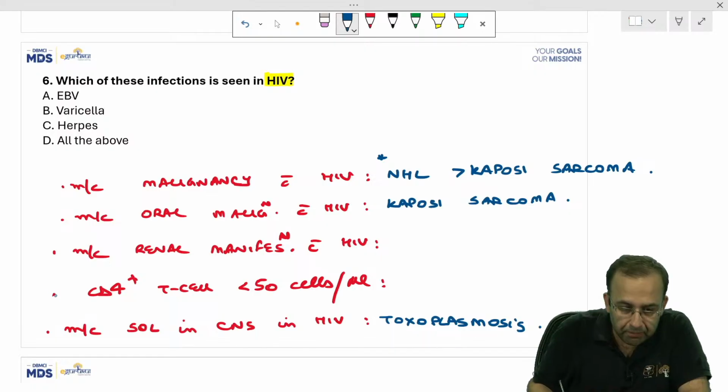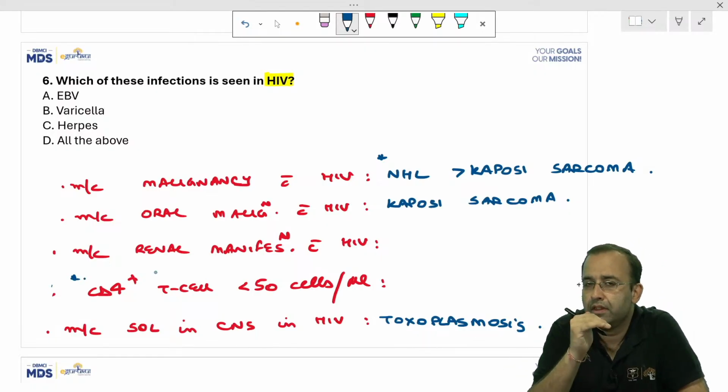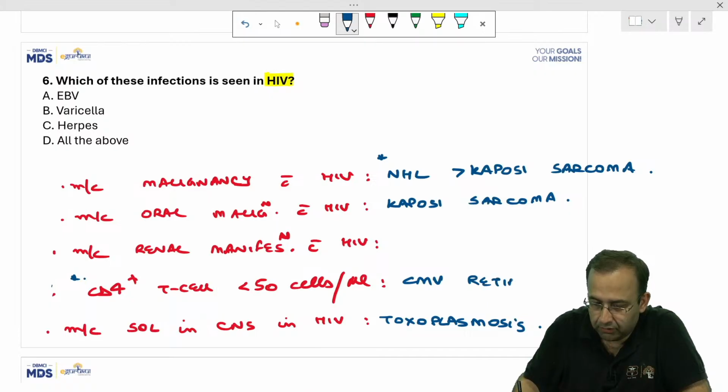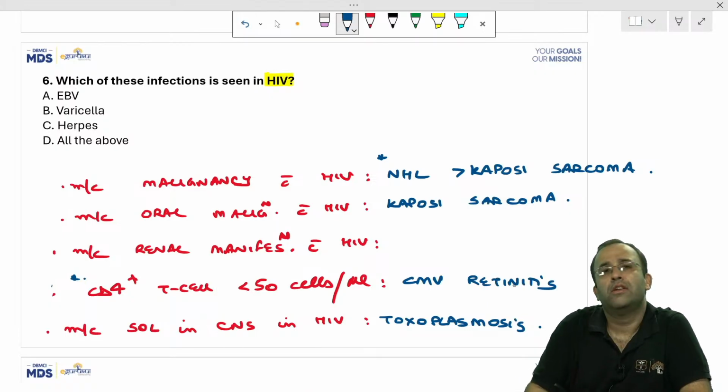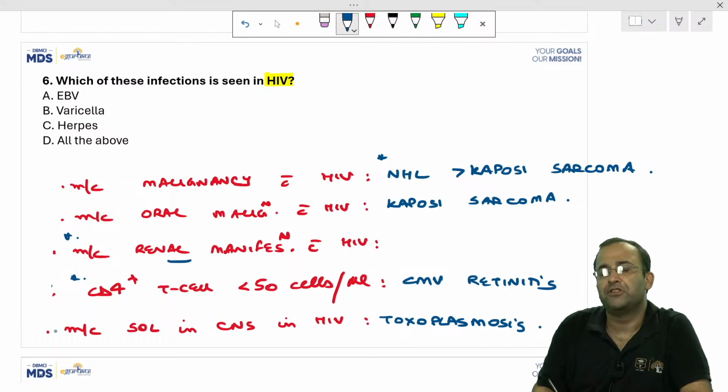Next, if CD4 positive T cell count is very low, it is associated with CMV infection, and CMV infection of which site? It is associated with CMV retinitis. And lastly, renal manifestation with HIV.